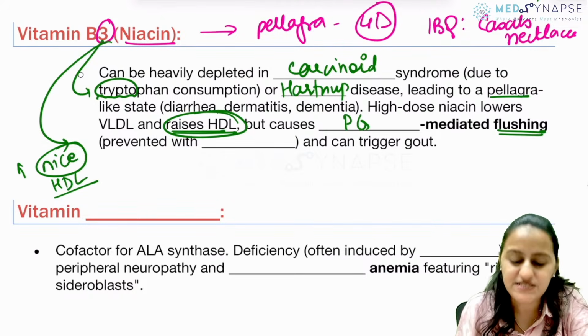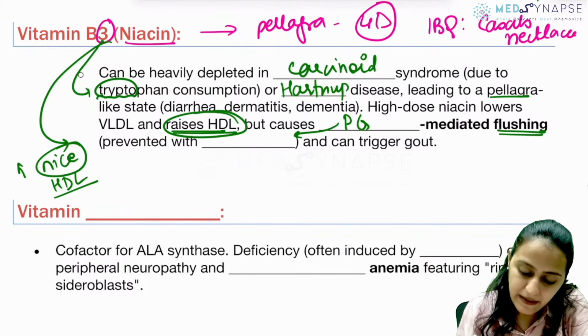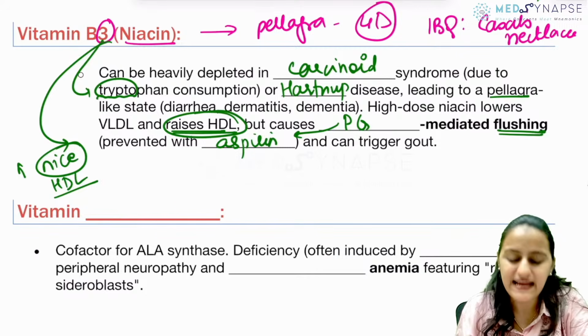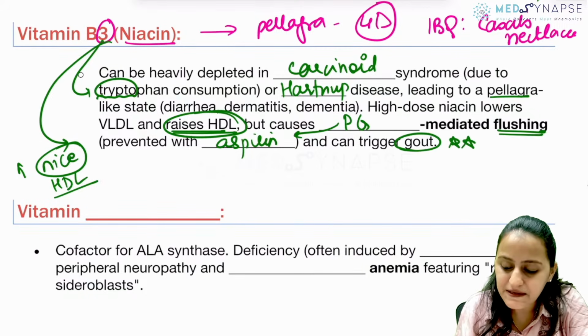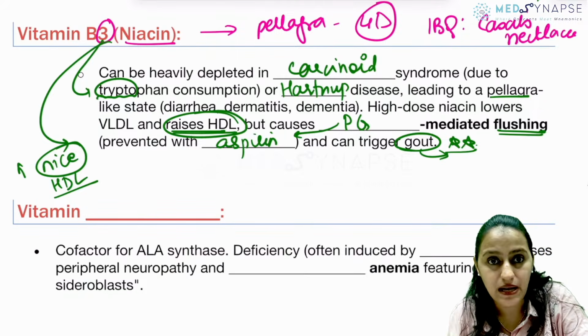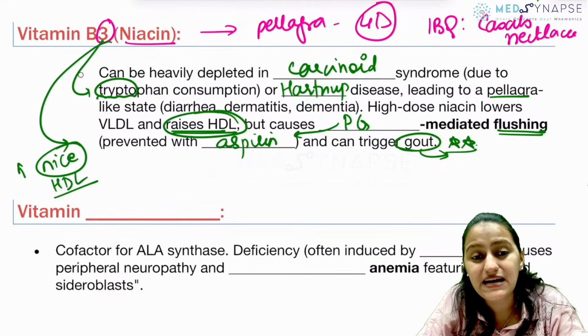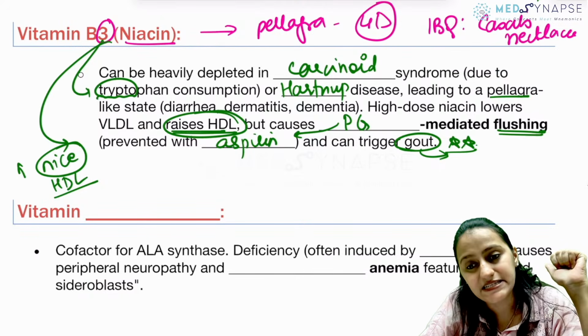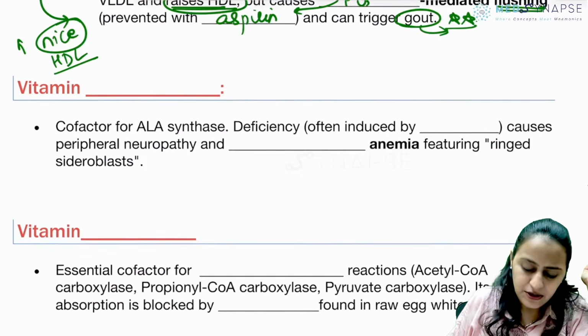It is prostaglandin. And that is why it can be prevented by giving what? By giving aspirin, right? NSAIDs, blocking the prostaglandin. And very important, it can precipitate gout as well. So if they give you a patient on a hypolipidemic drug who now has features of gout, you think of niacin. Okay? Very, very important. Going to next one.